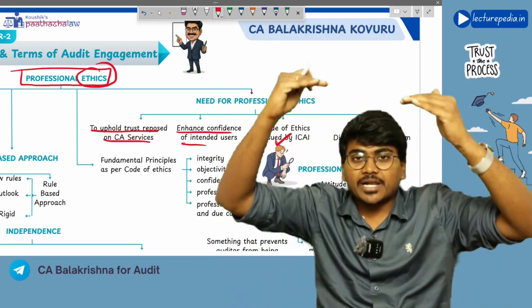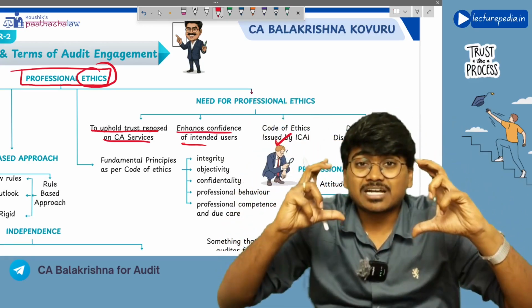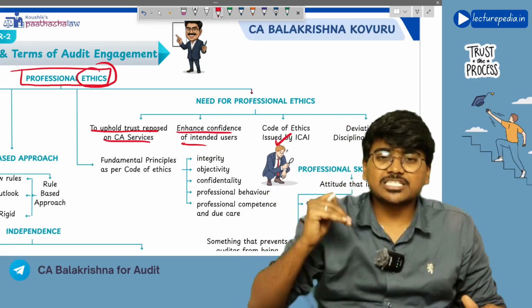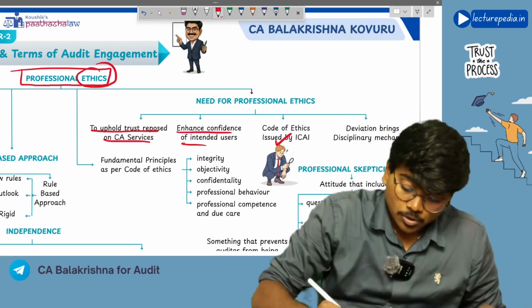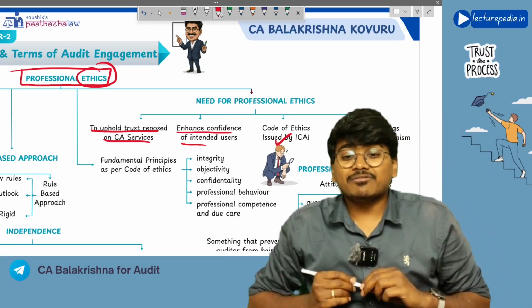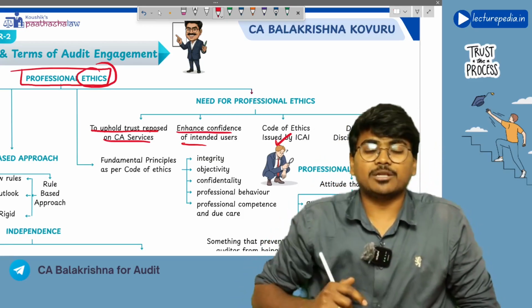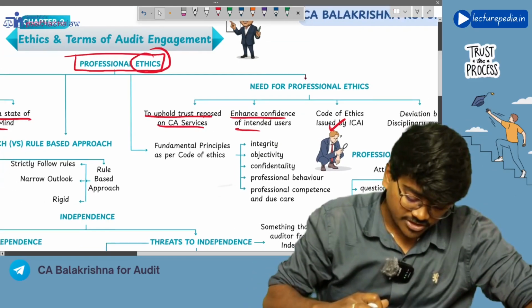There is a separate body in the ICAI for dealing with the complaints against chartered accountants. As per that disciplinary mechanism, the chartered accountant will be punished. So if you don't comply with professional ethics, you are liable for punishment, you are liable for the disciplinary mechanism. This is also one of the reasons why you have to comply with professional ethics.